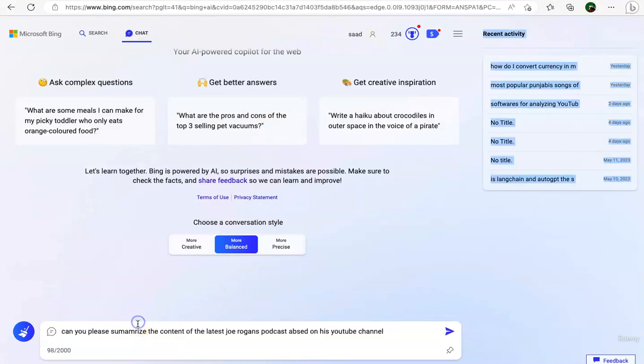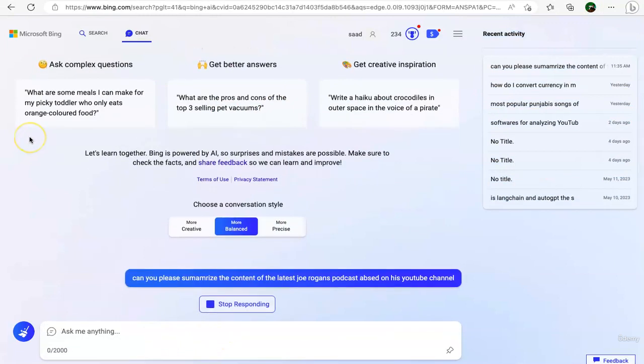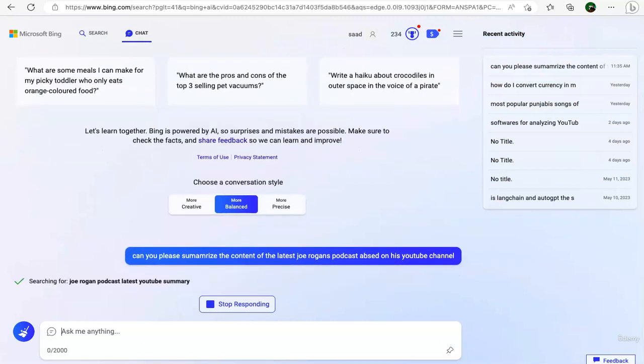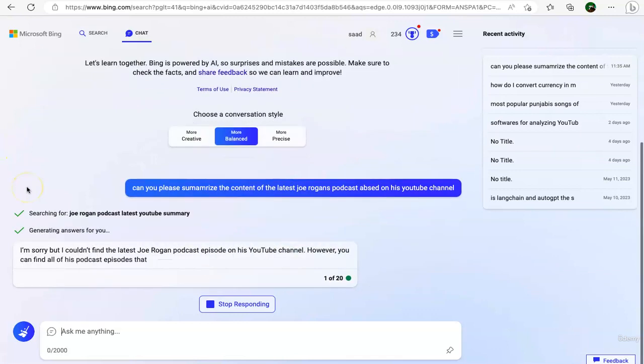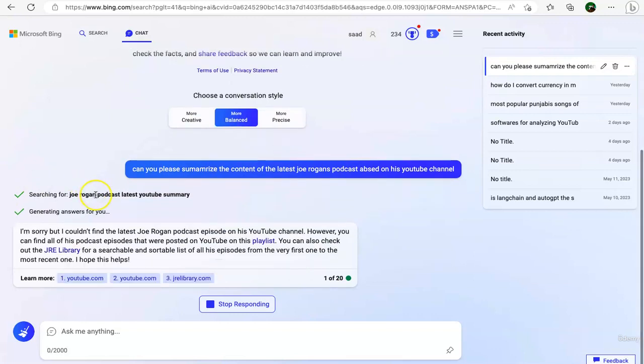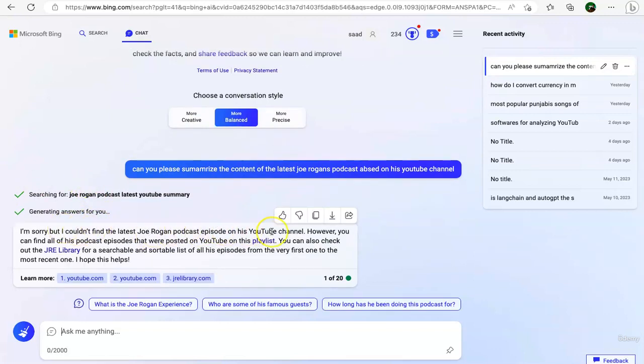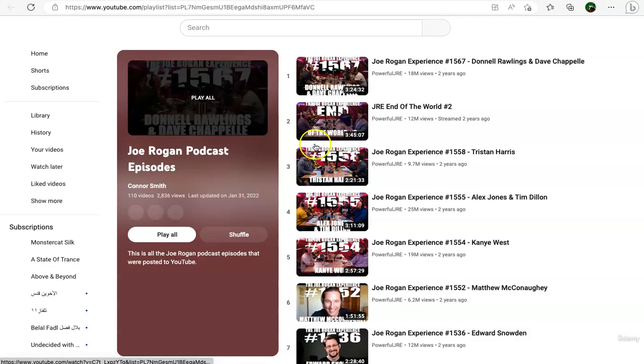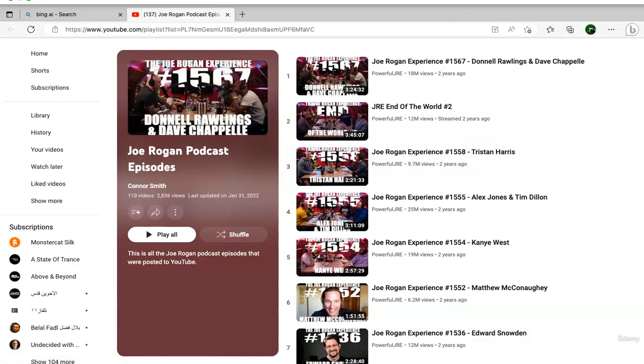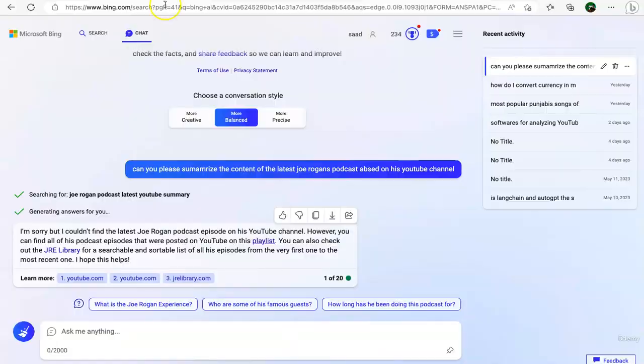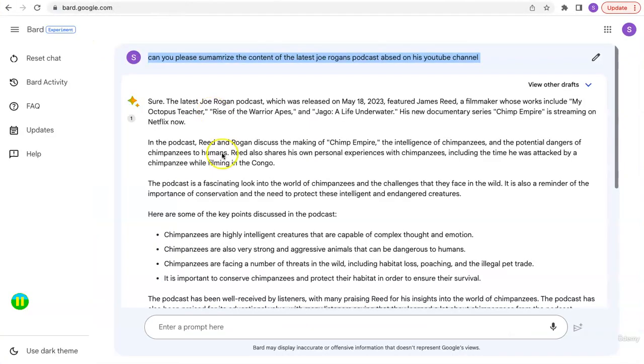Now let's try the same search on Bing and see what Bing tells us. Again, it said I cannot find the latest Joe Rogan podcast episode on the YouTube channel. However, you can find all the podcasts on this link, which is the playlist. It gave me a link to the playlist. If I click on the link, I am expecting it to be the right link. Joe Rogan's podcast, and yes, this is the right link. So in this way, the three models differ. Bard does a great job when it comes to working with YouTube links and data.